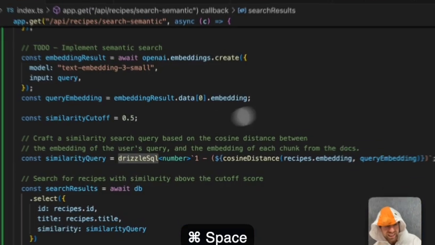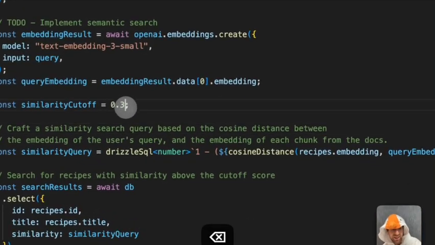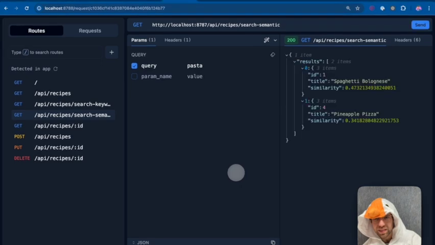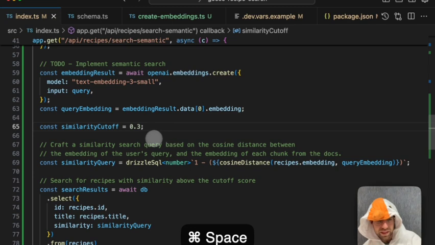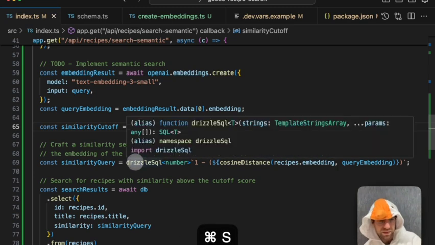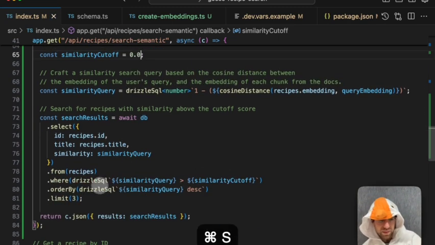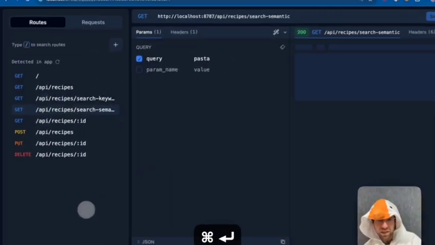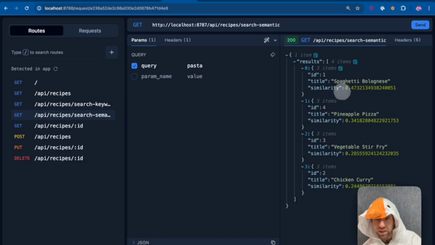We get no results. Okay, what if we make the cutoff smaller? Hey! Okay, and what if we have basically no cutoff and we limit it to 1,000 just to see how everything ranks in the database. So if I search for pasta, the most similar thing is spaghetti bolognese, then it's followed by pizza, then vegetable stir fry, then chicken curry.